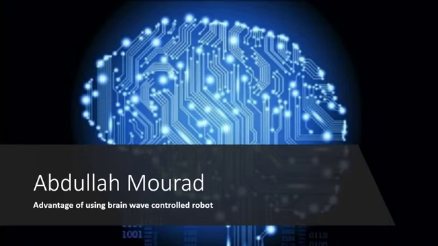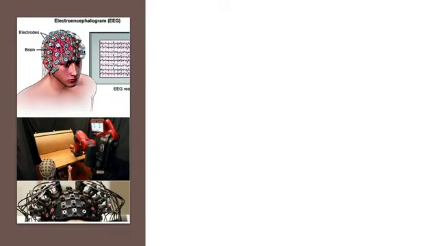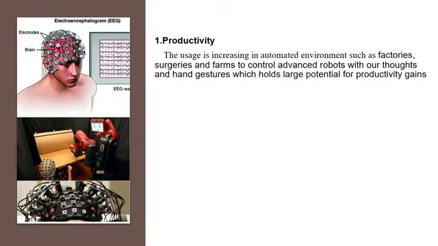Hello, this is Abdullah Murad, today talking about the advantages of using brainwaves to control robots. First, productivity. The usage of brainwaves is increasing in automated environments such as factories, surgeries, and farms to control advanced robots with our thoughts and hand gestures, which hold a large potential for productivity gain.